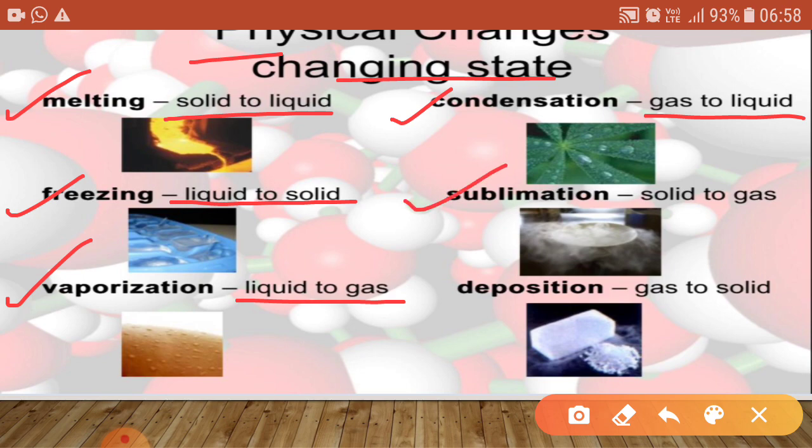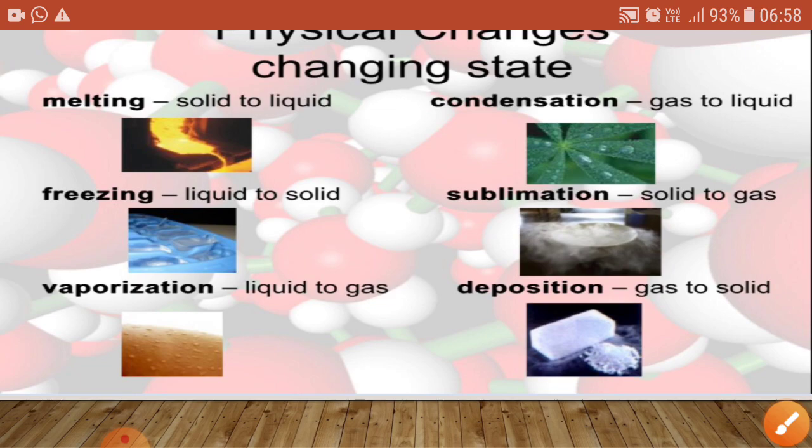In sublimation, solid is directly converted into the gaseous form, and in deposition, gas changes into the solid form. So these are the changes of state that take place under the physical change.